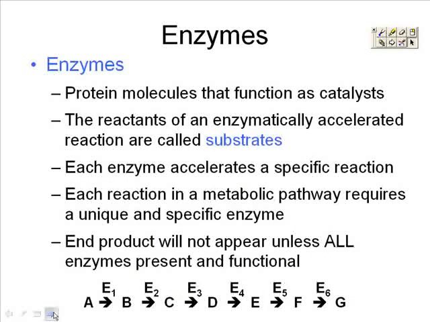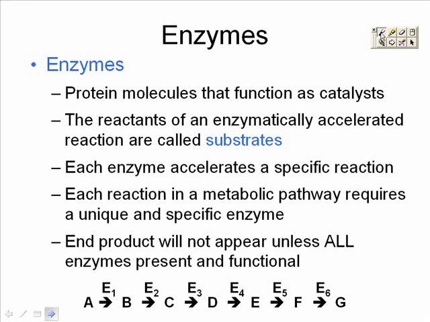Enzymes are going to be particular proteins. They're going to act as a catalyst. Now, the job of a catalyst is to speed a chemical reaction. The unique thing about an enzyme is that an enzyme does not become a part of the reaction and is not used up by the reaction. So because an enzyme is not used up by the reaction itself, we only have to use a small amount of them. Using the small amount, they'll go into the reaction, they'll speed the reaction. At the end of the reaction, they will come out unchanged.